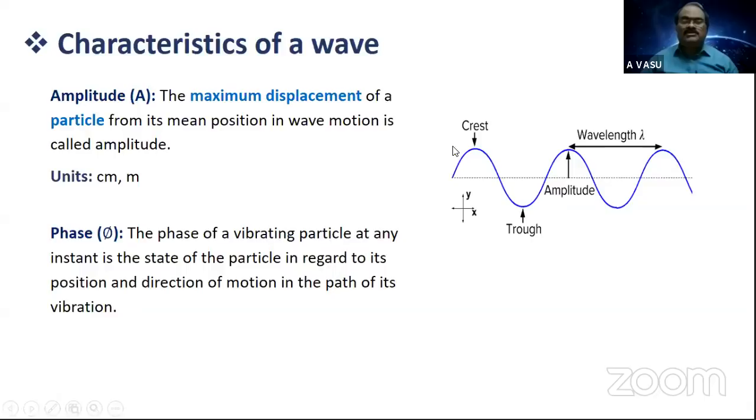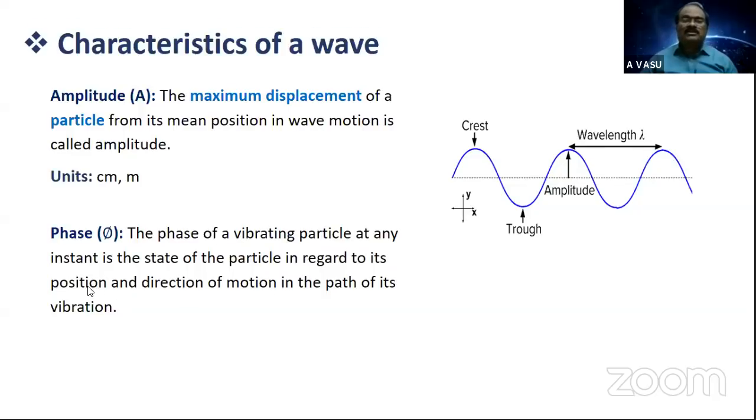That is, where is this particle located at that instant? What is its angular displacement? Simply stating, what is the angular displacement of the vibrating particle at that instant, from which you can understand its magnitude as well as direction. That is, the phase of a vibrating particle at any instant is the state of the particle regarding its position and direction of motion.